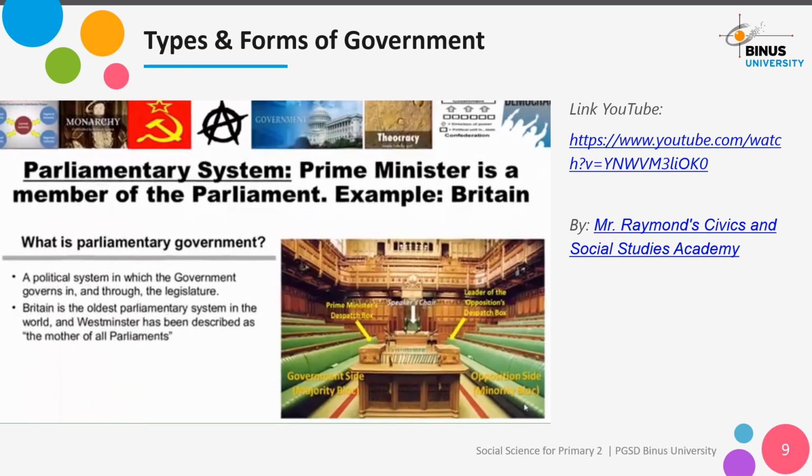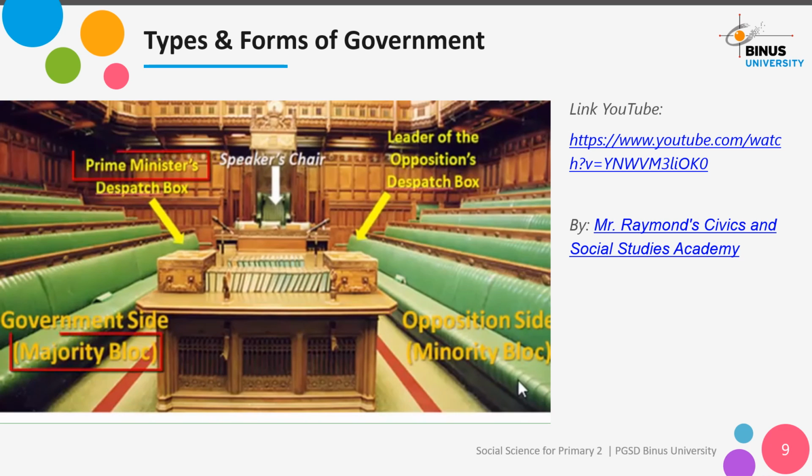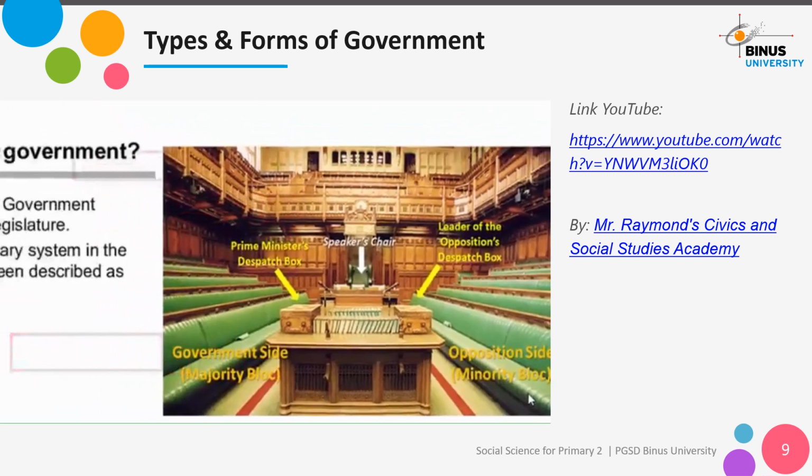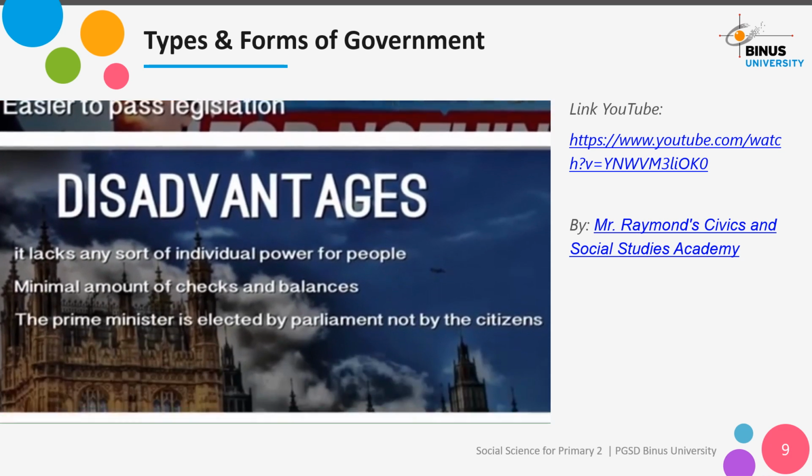Britain is the best known example of a parliamentary system. In this system, whichever party holds a majority of the seats chooses one of its members to be the prime minister. So what are some advantages of this system? Well, since the prime minister is a member of the legislature, it's much easier for the executive to get laws passed that they are interested in, or to influence the lawmaking body to use, say, military force or pass treaties. However, some disadvantages would be that the people don't get to directly choose the executive, and there's less checks and balances between the two branches.